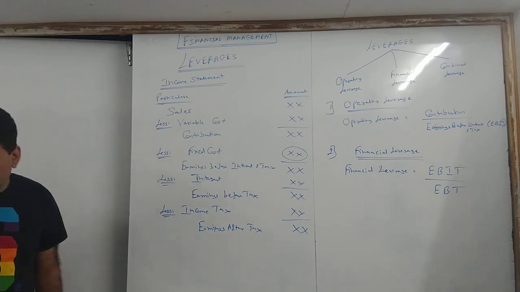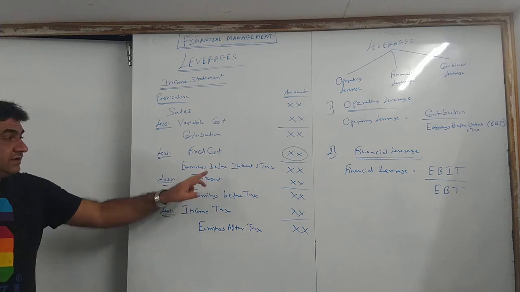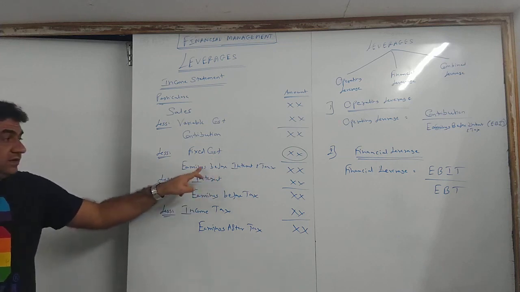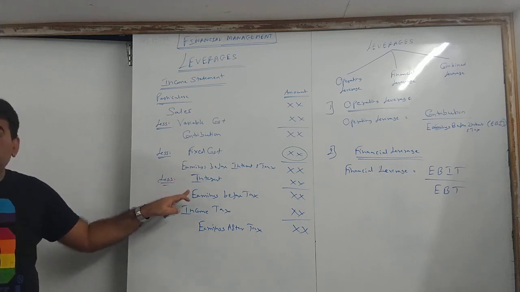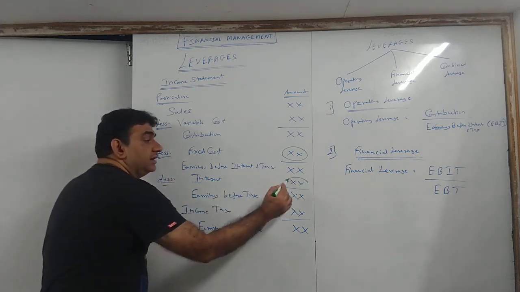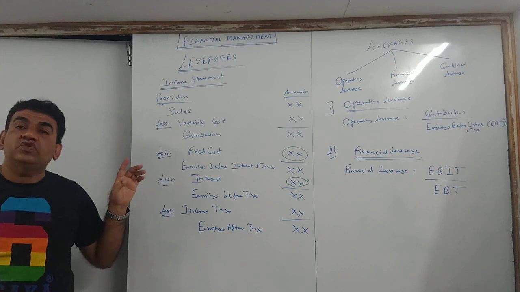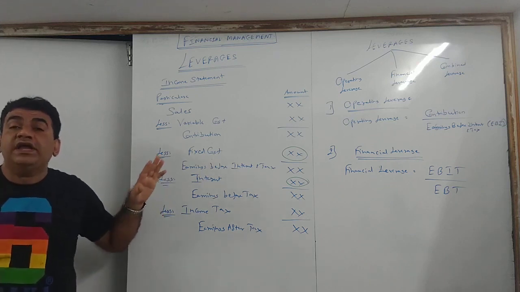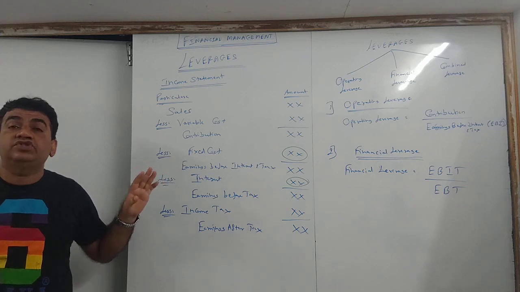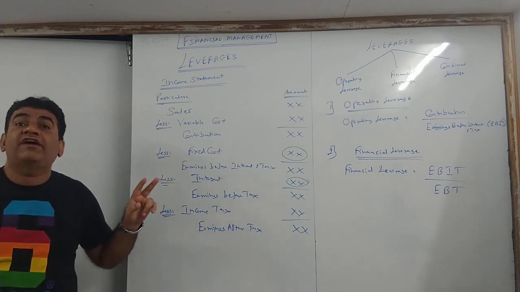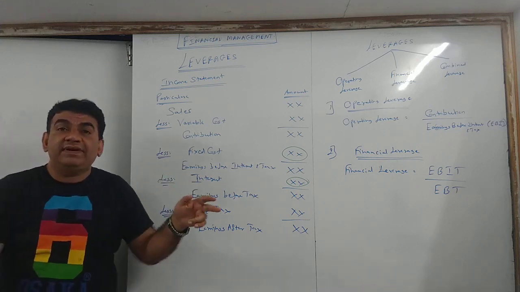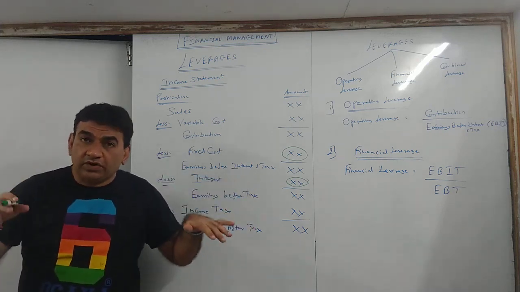Okay? Now listen, again see the logic. EBIT upon EBT. Where is EBIT? Here. Where is EBT? Here. What is between EBIT and EBT? Interest. So financial leverage indicates how effectively you have used your funds which you have borrowed. Because where will I pay interest? I will pay interest on the funds I have borrowed.